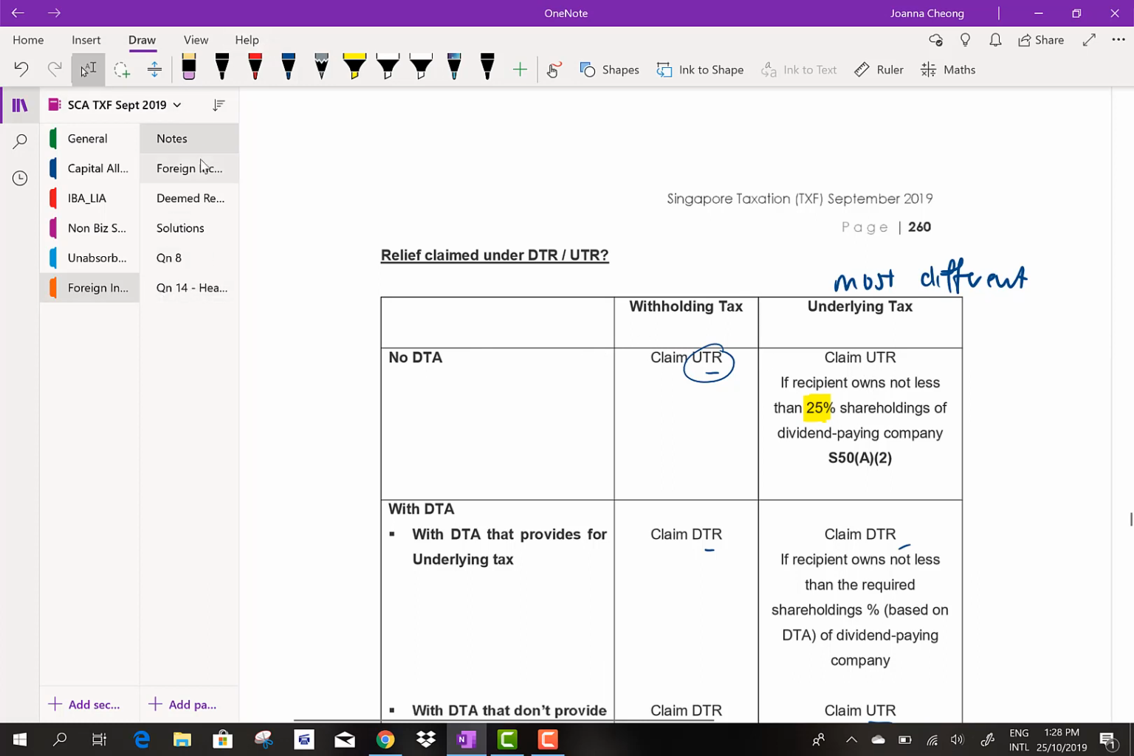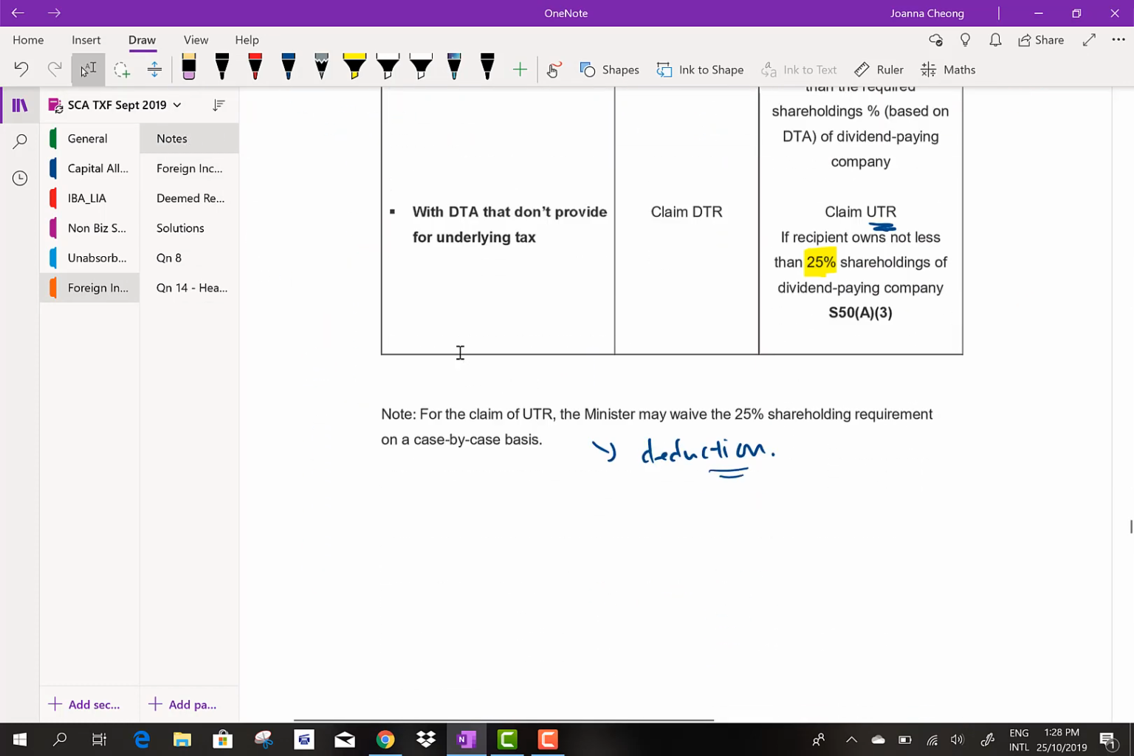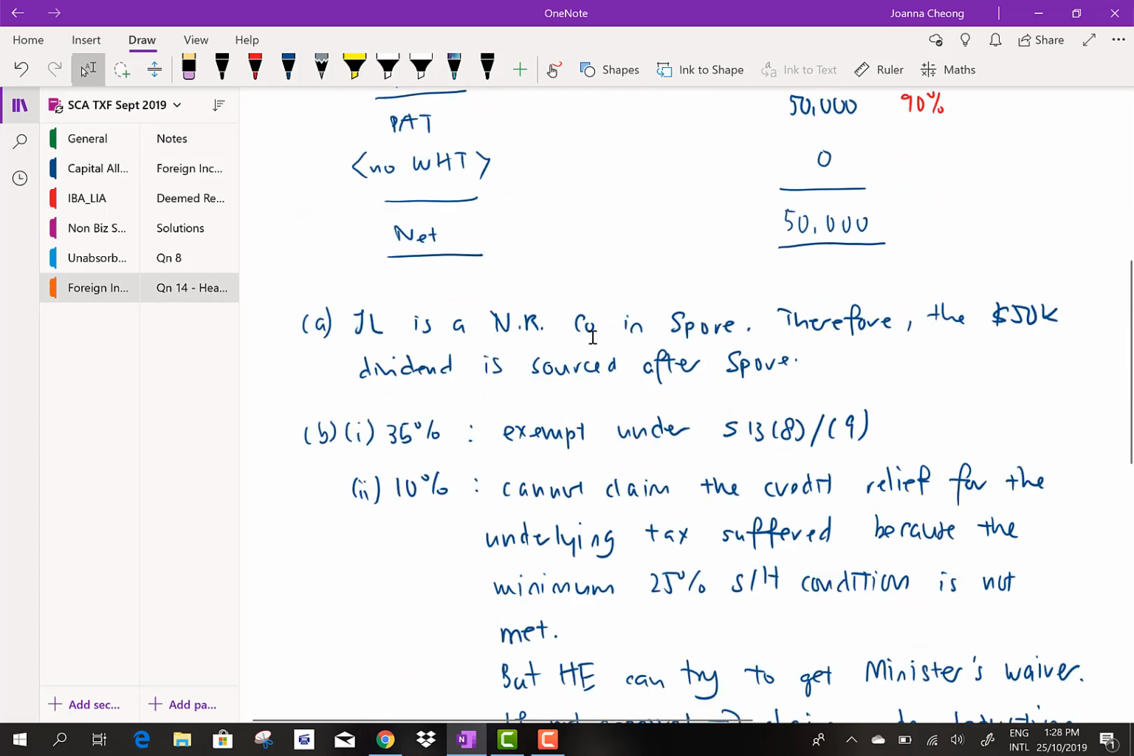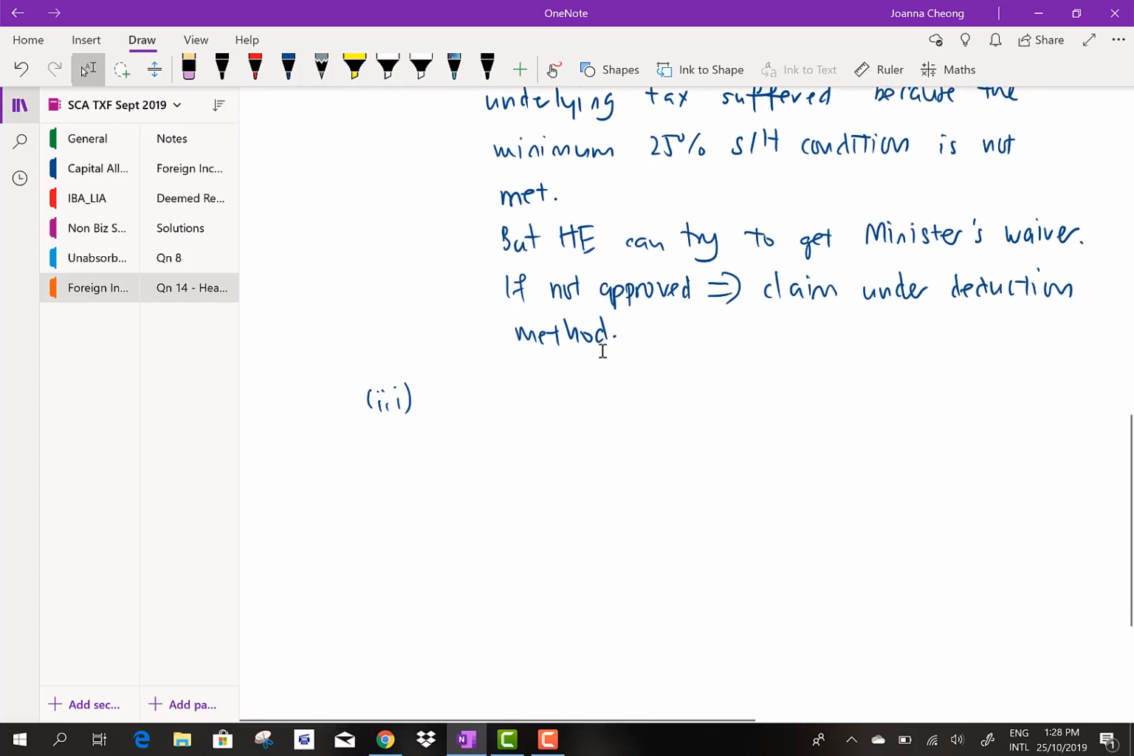Okay, so if you're allowed to claim a double tax relief, credit relief under UTR, how would you write out your answer? Okay, again, the answers are actually provided at the back, but please allow me to go through this with you so that you will have a better understanding on how to interpret the solution that is provided at the back.